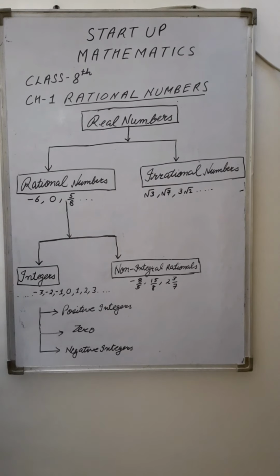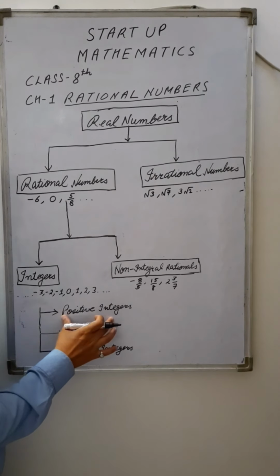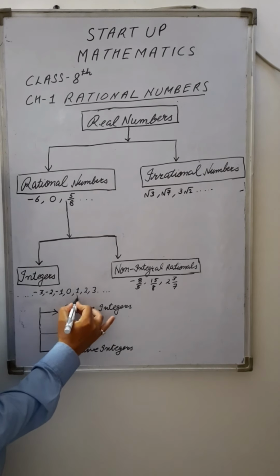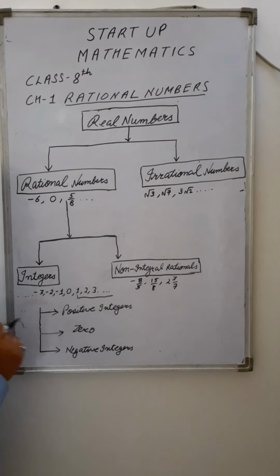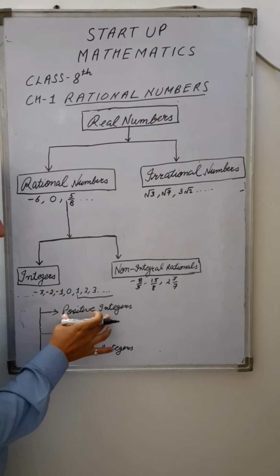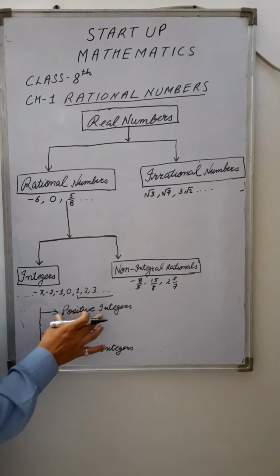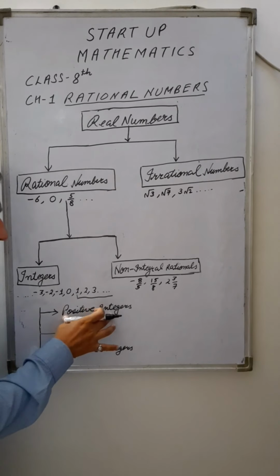If we look at the positive integers, they start from number 1. These are known as positive integers.